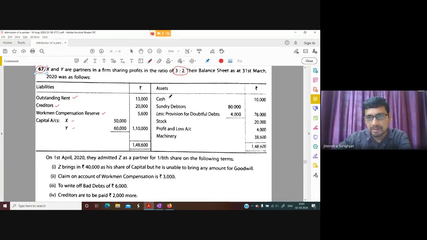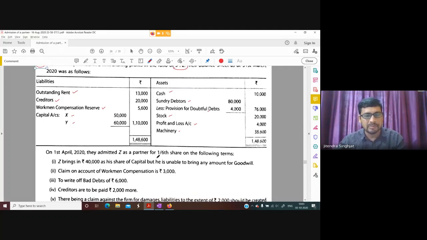Then here you can see cash is given, debtor is given, provision for doubtful debt, stock, profit and loss account is given here. It means it is loss. So it will be distributed to partners capital account, in debit side. Machinery is given. All these normal points are given. Let us see what is given in adjustment.